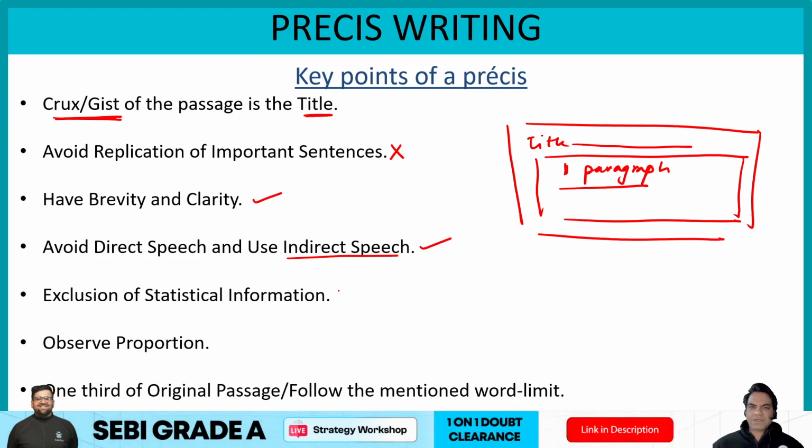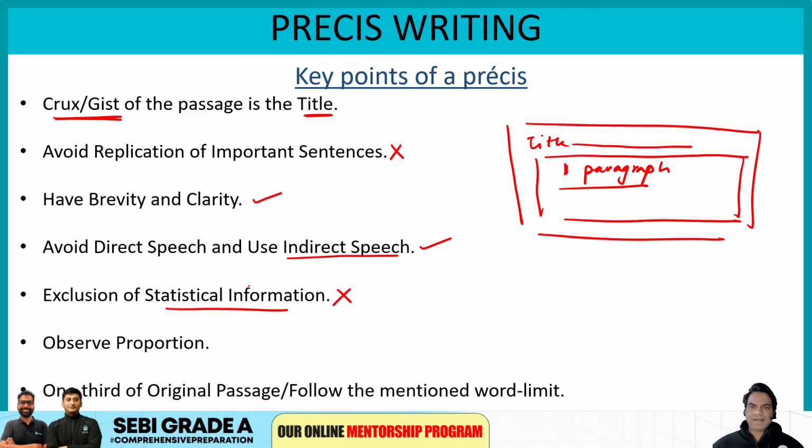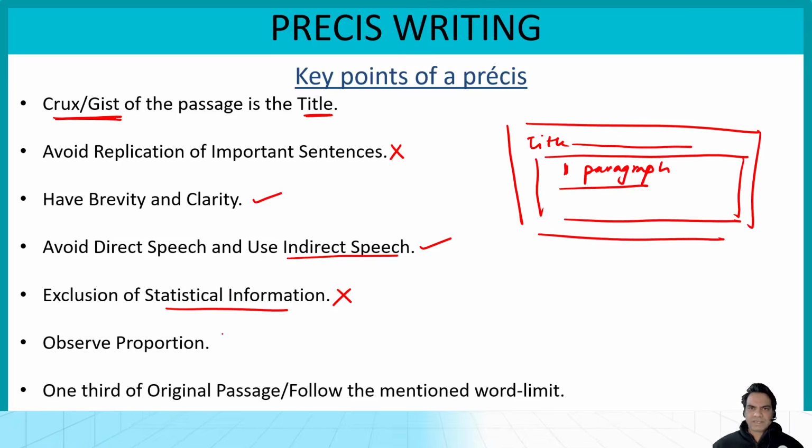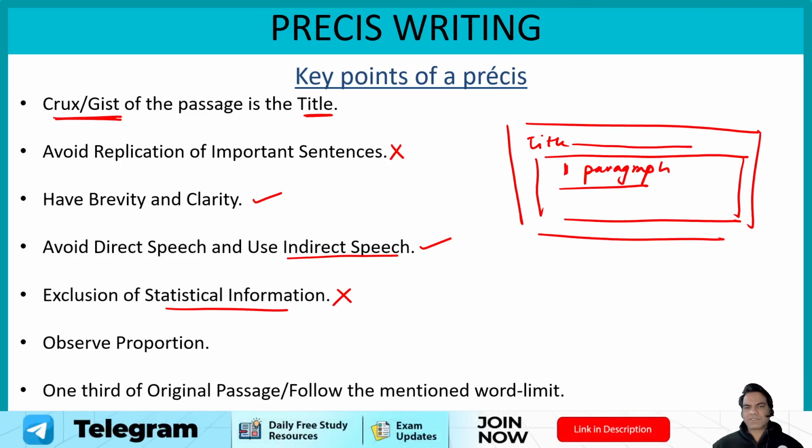Guys, please remember, you do not include any statistical information in your Prezi. Any data point, any number, any particular amount is not to be included in your Prezi. Any particular specific name, Dr. Gerard, Dr. Bellhop, or any particular agency, you don't name them, you just keep the core idea of the passage in your Prezi. Observe proportion, very important, guys.